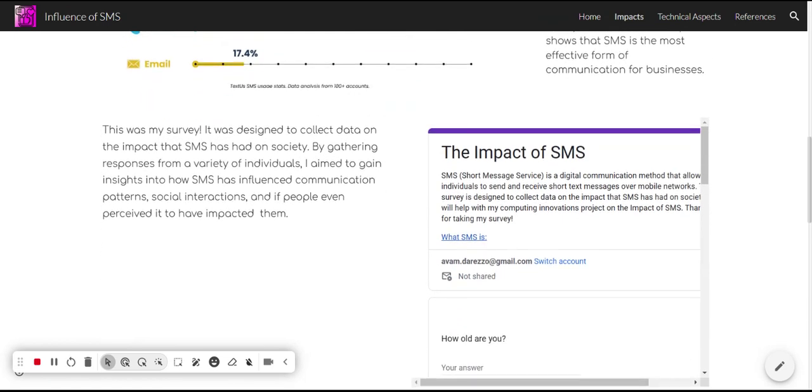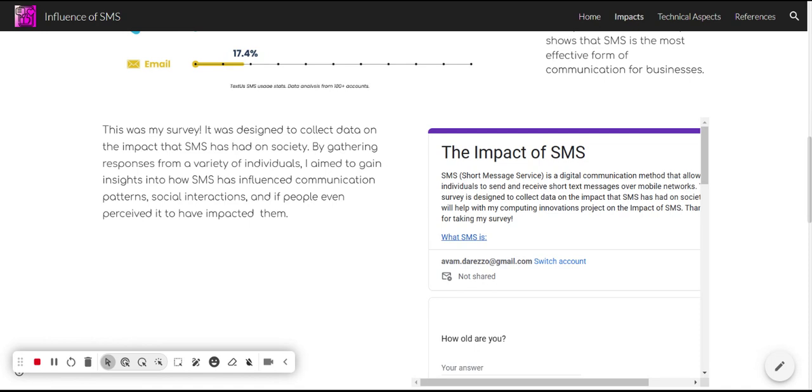So then I include my survey, and I created my survey using Google Forms, and Google Forms was really easy to use. You just have to add in your questions and then add the different options for what you want the answers to be, whether it's multiple choice or fill in the blank, or people can type in whatever they want. But it is definitely easy to use.